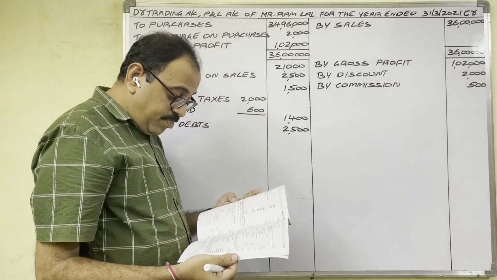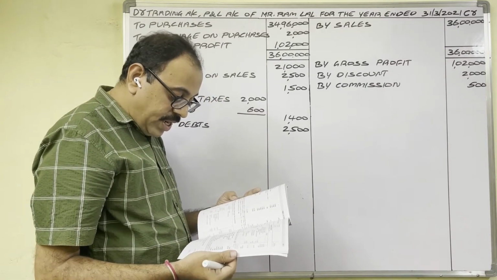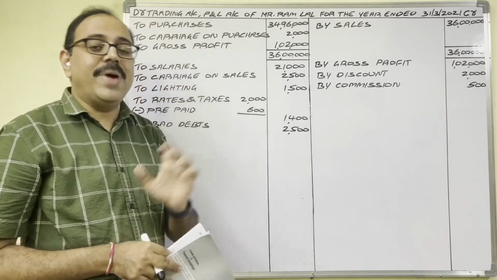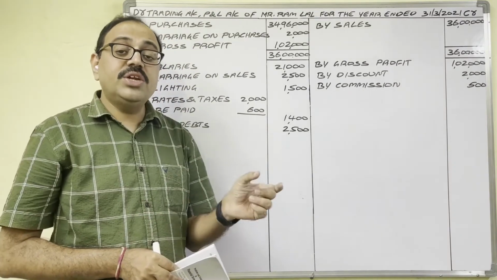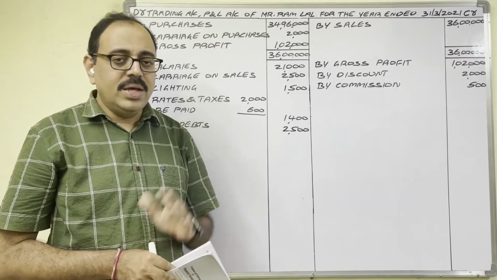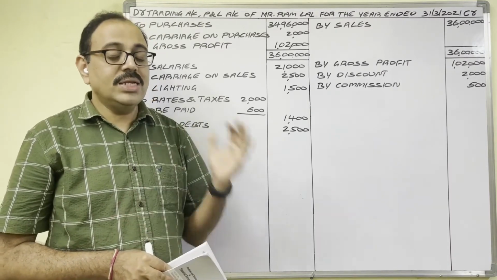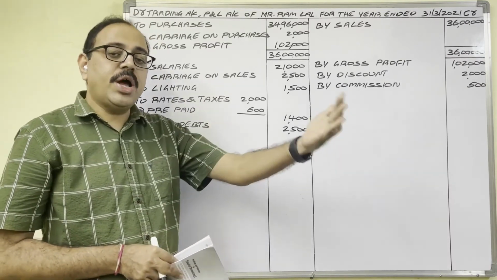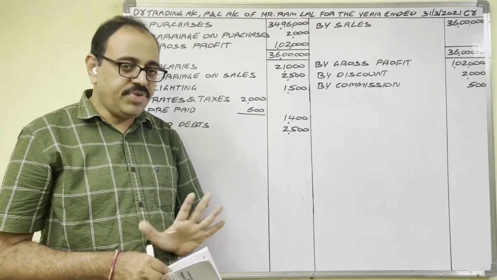Next, a provision at the rate of 5% has to be made on debtors. This is provision for bad debts or provision for doubtful debts or reserve for bad debts or reserve for doubtful debts. Bad debts means from debtors money is not going to come. Confirm loss.